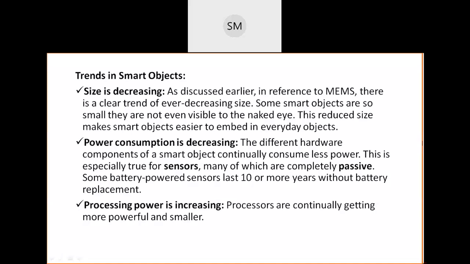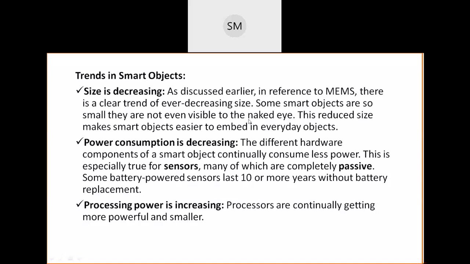In today's world, first, size is decreasing. We have already studied MEMS. Those MEMS are very minute, and inside them the sensors and actuators are embedded. Some smart objects are so small that they are not visible to our naked eyes.